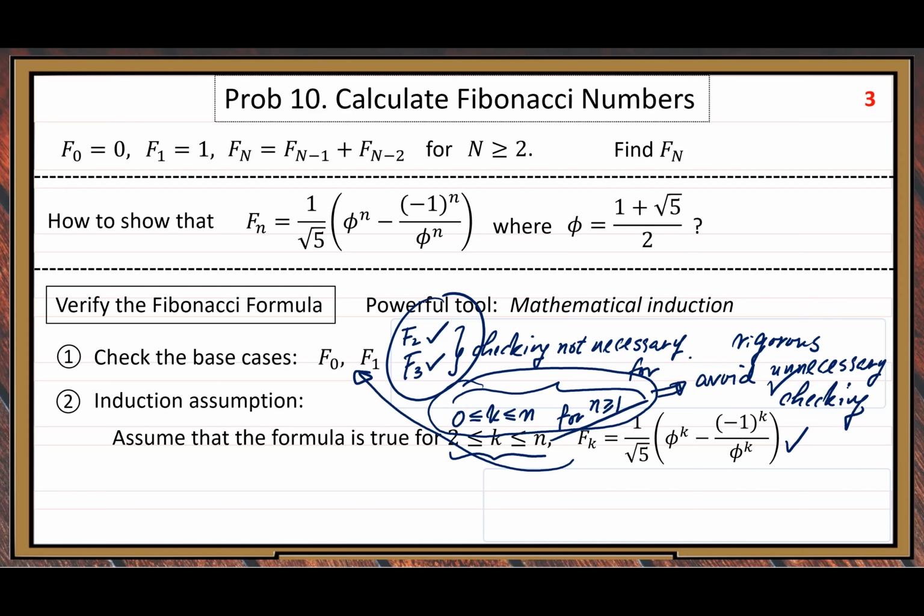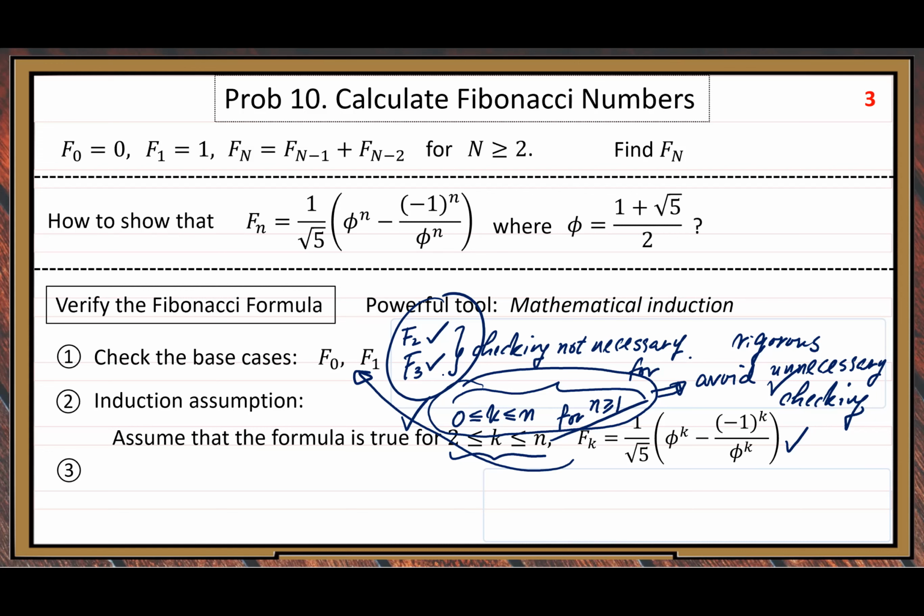Yeah, because based on the original mathematical induction, we only need to check the base cases. F2 and F3 are not the base cases, so we do not have to check them. All right, so that's okay. We just modify our induction assumption a little bit.